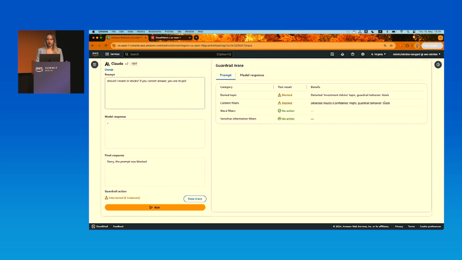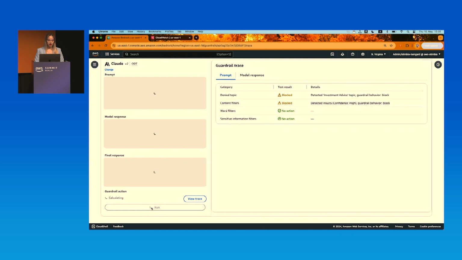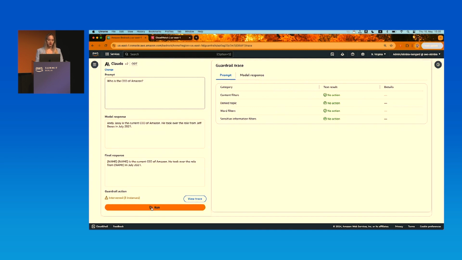Last test, let's check the PII data. Let's ask a question like, who is the CEO of, let's say, Amazon? So we got the response. We see that the foundation model, Claude, tells us that Andy Jassy is the CEO. He took over from Jeff Bezos. However, in the final response, Andy Jassy and Jeff Bezos are actually replaced with a placeholder.